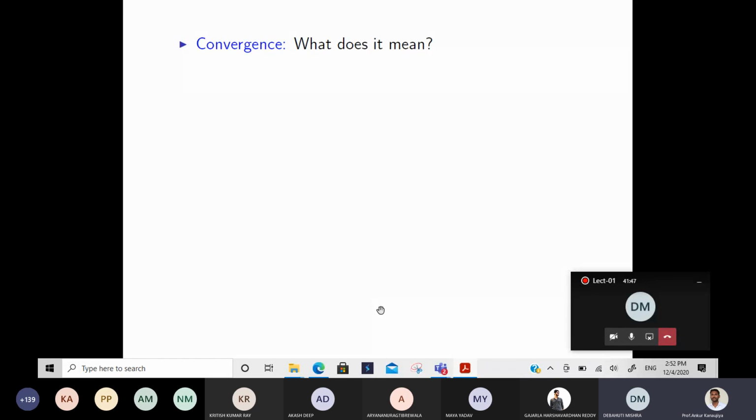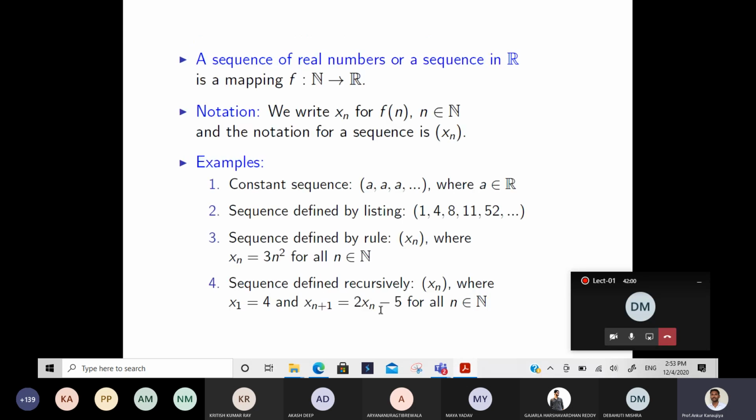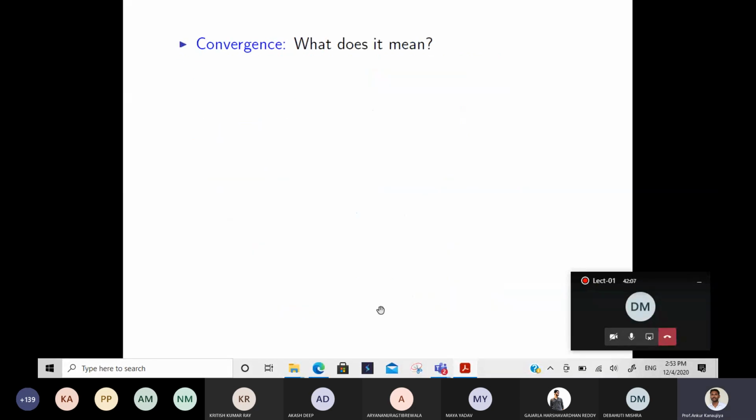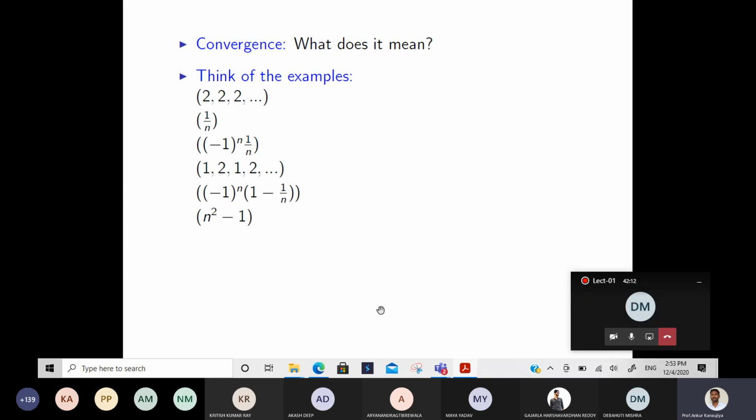Thank you, sir. So only 3 minutes are left, so I will just tell a little bit about some examples. The next topic is the convergence of a sequence. I already told you there are 4 types of sequence: constant, by listing, by rule, and by recursive. So we'll see convergence of all types of sequence. Also I will define the meaning of convergence. So let us think about this example.